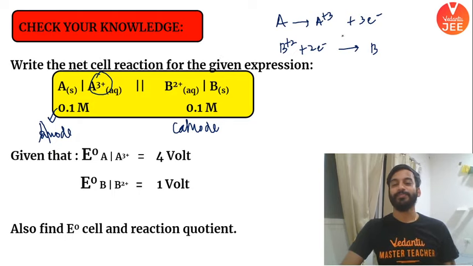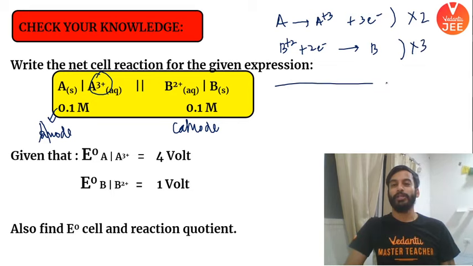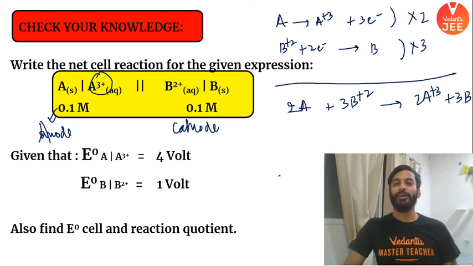अच्छा, now check this out. ये भी हो गया. But beta, the electrons are not balanced. So what I have to do, I have to multiply the equation. I'm multiplying here by 2, multiplying here by 3. So at the end, what I will get, I'll get 2A plus 3B plus 2 ion gives you 2A plus 3 ion and 3B. Correct? I hope it is clear. The electrons will get cancelled like this.